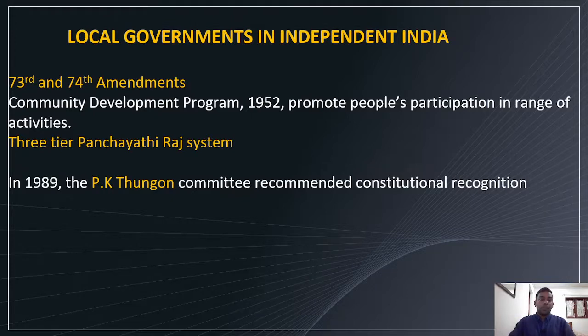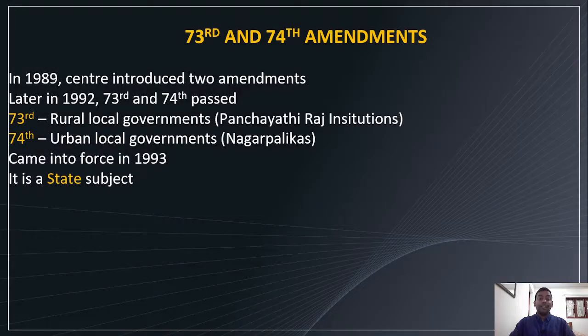Here in India we have a 3-tier panchayati raj system. As I've told you, at the very low level we have the village panchayat, the intermediary block panchayat, and at the apex level we have the district panchayat. In 1989, the PK Thungon committee recommended constitutional recognition for the panchayat. So in 1989, the center introduced 2 amendments.